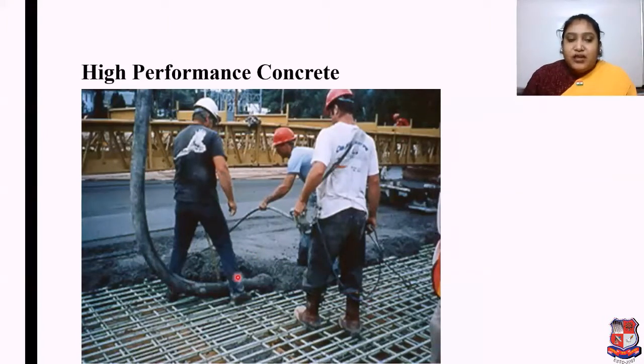A pump is there, and concrete is going through this pump, which means the fresh property of that concrete is very good, and in that congested part it is applied very smoothly in the slab construction. So we can say that the concrete's performance is very good. This is the image of high performance concrete.